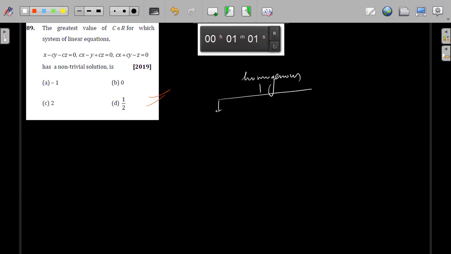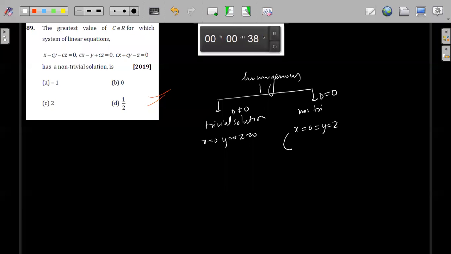Homogeneous. If you remember, one was the trivial solution, which was x is equal to 0, y is equal to 0, and z is equal to 0. Non-trivial was d is not equal to 0. Non-trivial, this is d is equal to 0, which will give you one solution as x is equal to 0, y is equal to 0, and z is equal to 0. One solution will be this, but you will get an extra solution. Okay, so non-trivial means d is equal to 0.